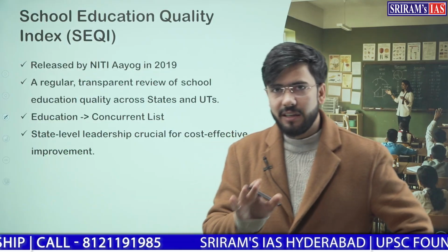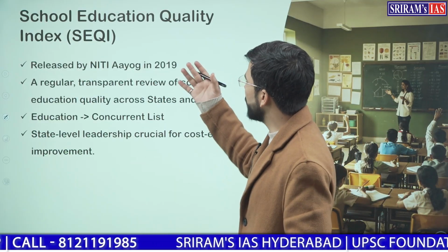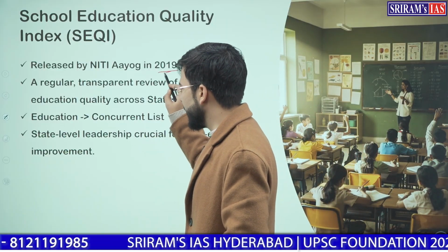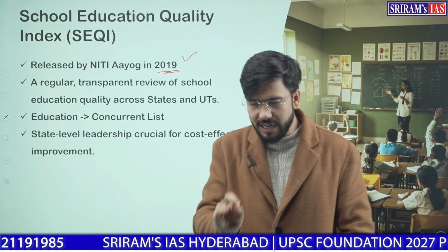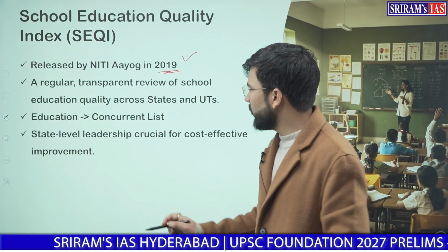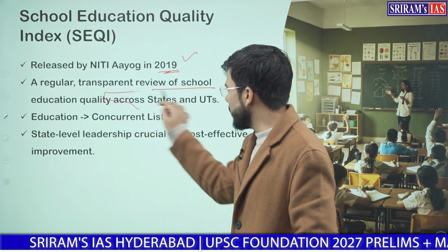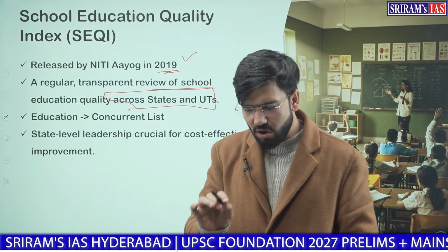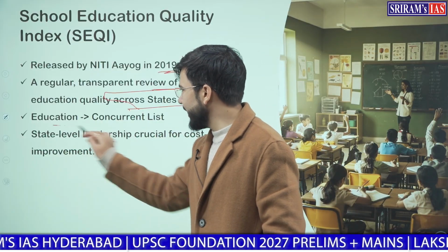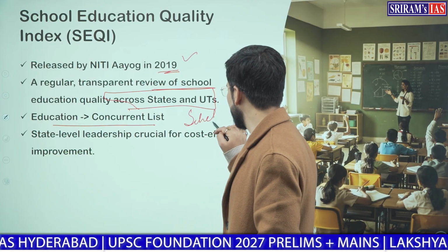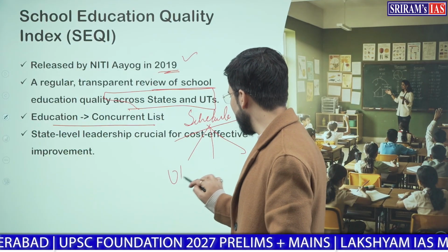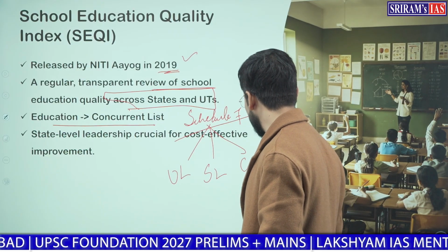Now, the next index is the School Education Quality Index. This was launched by NITI Aayog in 2019. It is basically about a transparent and efficient education system, or I would say managing education across states and UTs, because education per se is a concurrent list subject. It is placed in Schedule 7. Schedule 7 has 3 lists: the union list, state list and concurrent list.